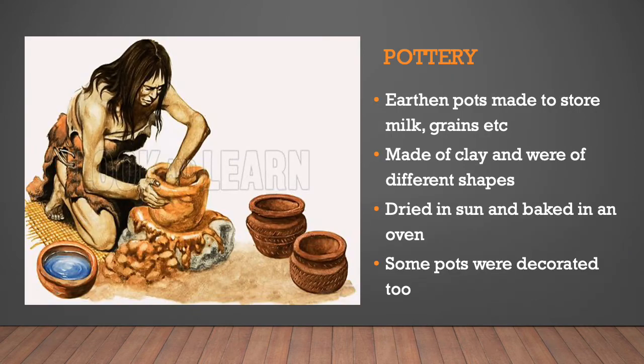Making of fine potteries was yet another important discovery. As man began to get milk, vessels were needed to store them. Hence, it is said that necessity is the mother of all invention. So, he made earthen pots. These pots were given different shapes and dried in the sun. The pots were then baked in an oven to make them harder. Some pots were decorated with various designs of animal figures on them.